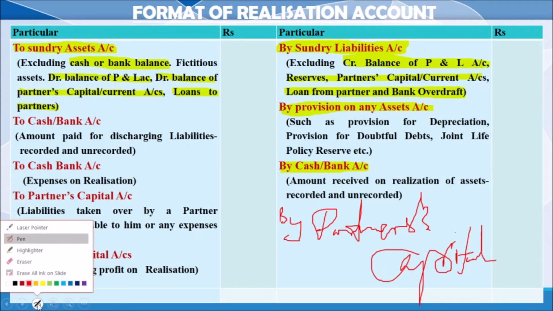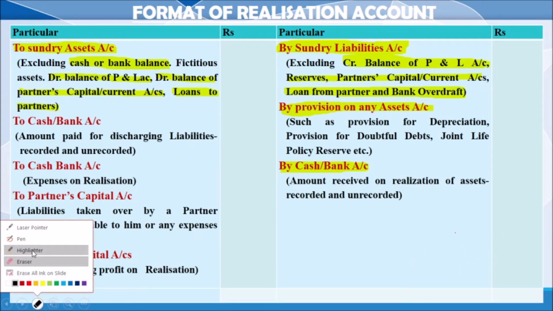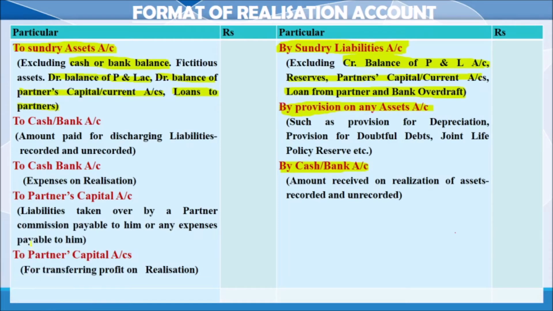Okay. And suppose one liability is taken over by one partner, we will write on the debit side of the realization account to partner's capital, just as when an asset is taken over by a partner, that is written by partner's capital. And at the time of payment of liability, we will write to cash or bank.